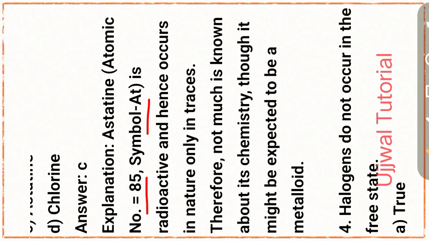Therefore not much is known about its chemistry, though it might be expected to be a metalloid, that is, with properties in the middle between metal and non-metal.